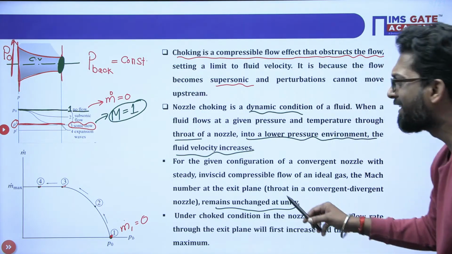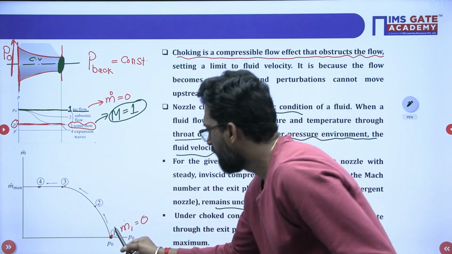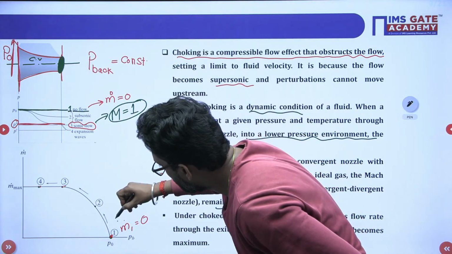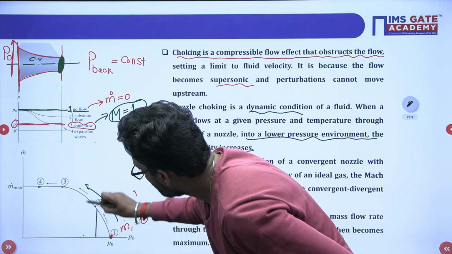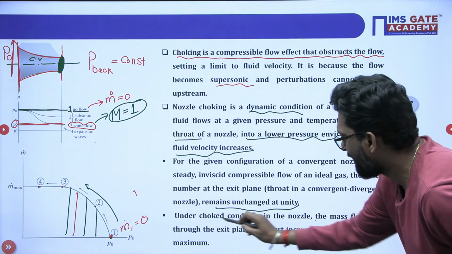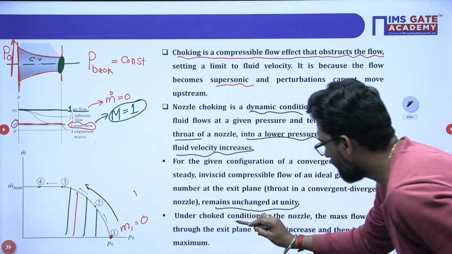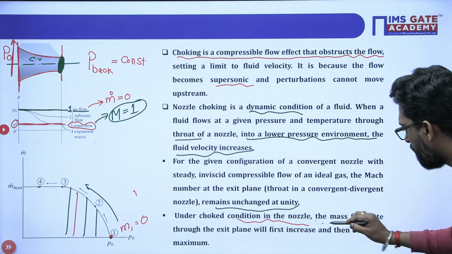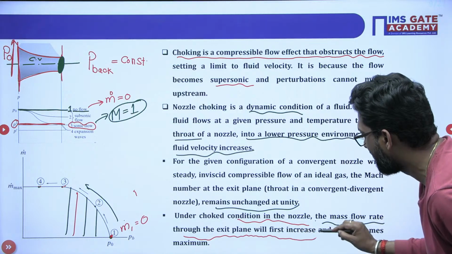Now, under the choked condition in the nozzle, the mass flow rate through the exit plane will first increase.